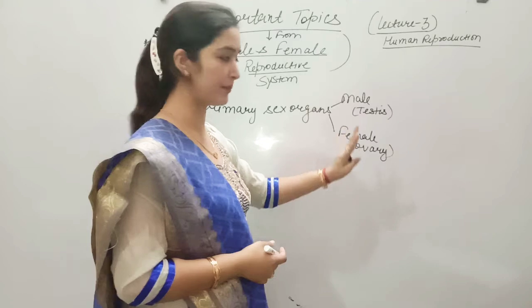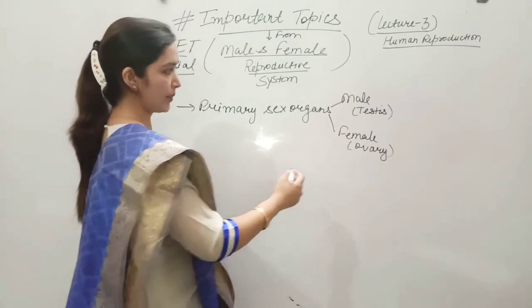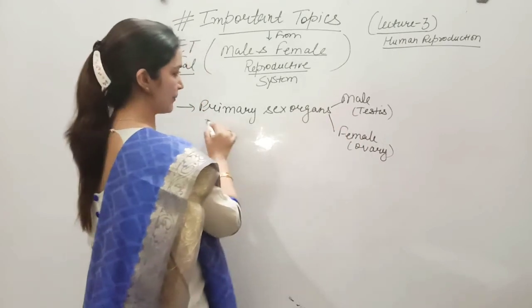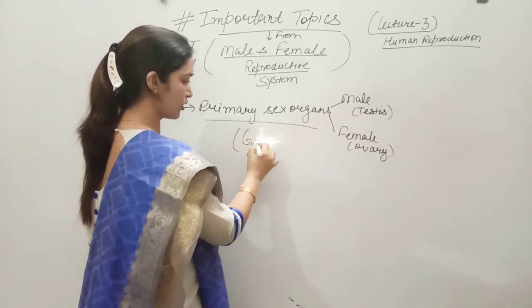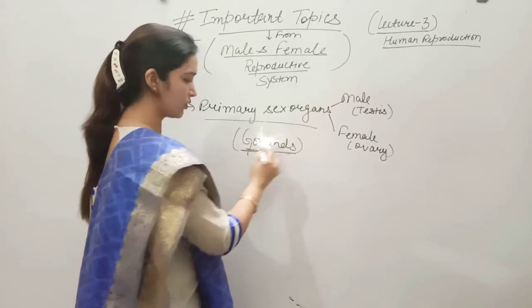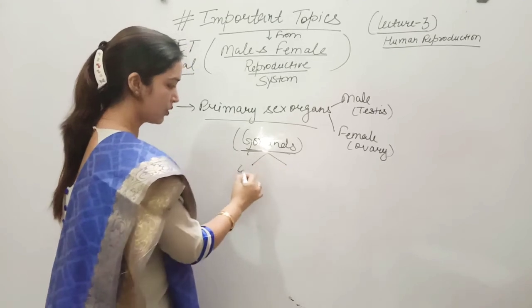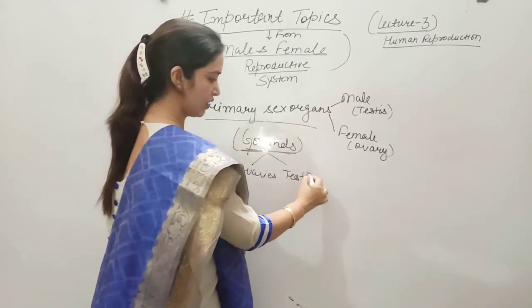These primary sex organs, testes and ovaries, are also called gonads. Gonads are the ovaries and testes.